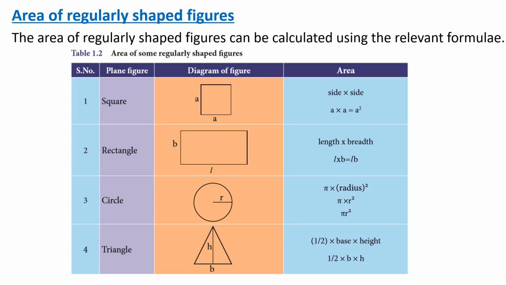And then rectangle. What is the property of a rectangle? If the opposite sides are equal, then we can say it is a rectangle. We can take the longer side as L, that is length, and the shorter one as B, that is breadth. So the formula for finding the area of a rectangle is length into breadth, L into B square units.